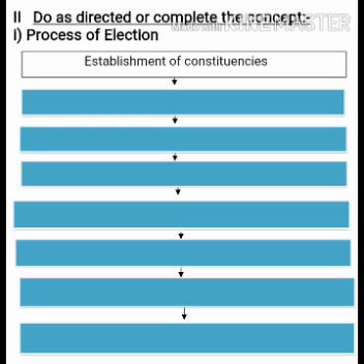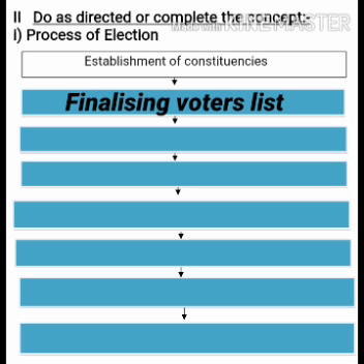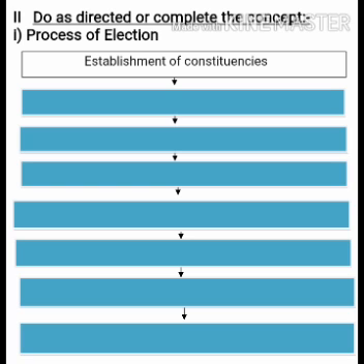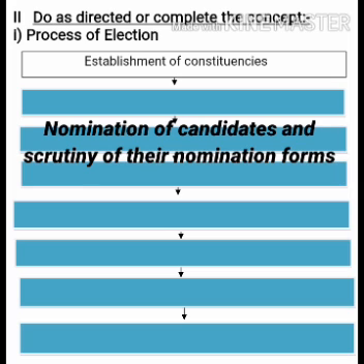After establishing the constituencies, the second step will be finalizing the voters list. So write down the second box, finalizing the voters list. That means updating the new voters list during the time of election. Then after finalizing the voters list, the third process will be nomination of candidates and scrutiny of their nomination forms. That is, candidates should submit form and Election Commission will verify that form.